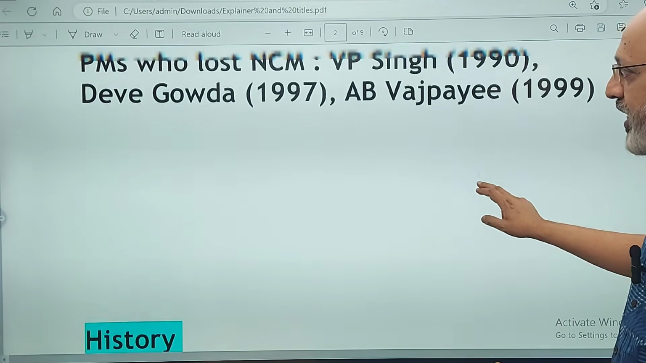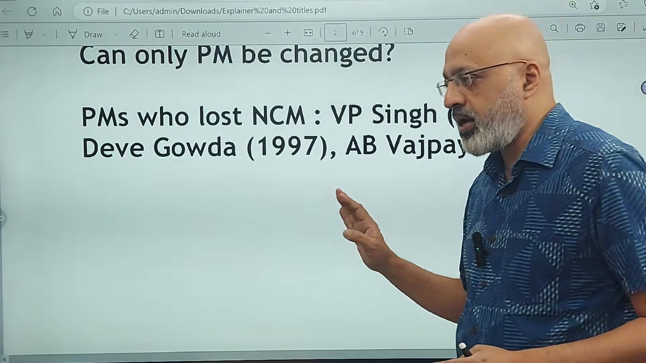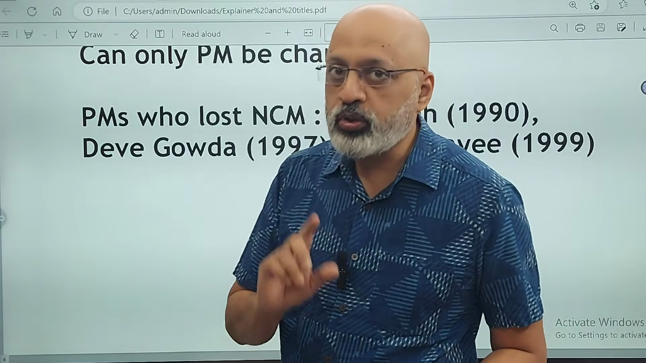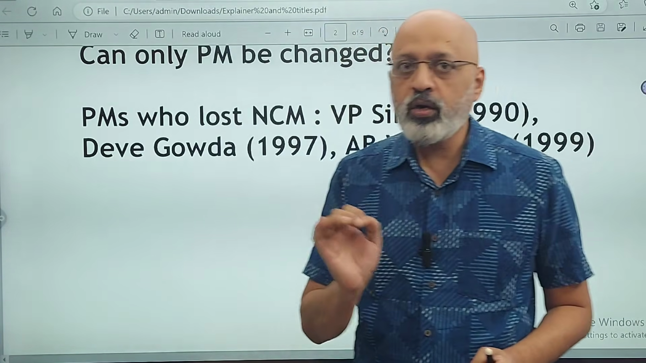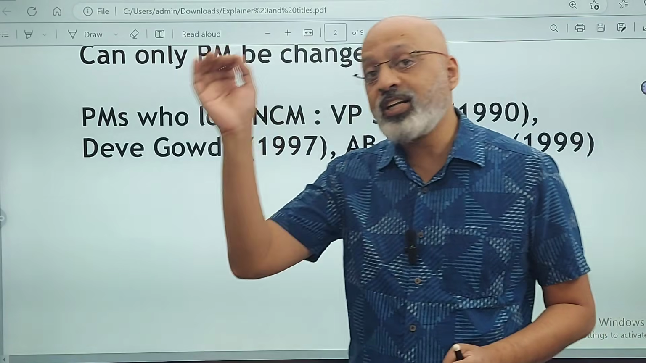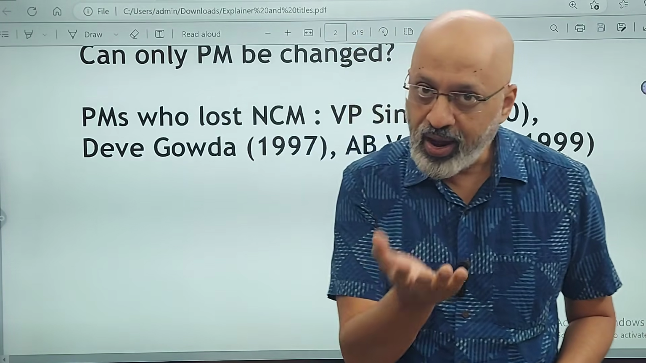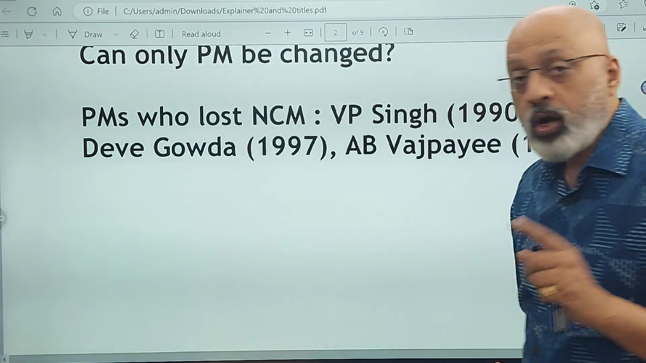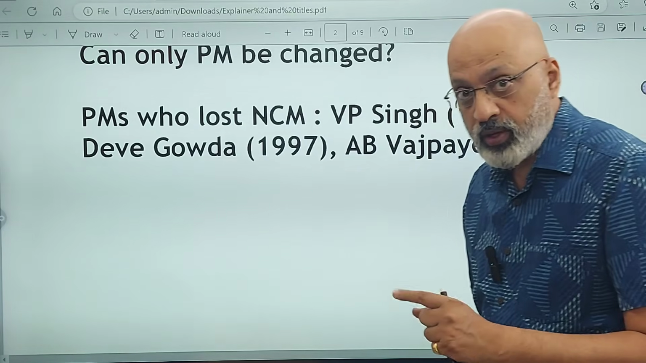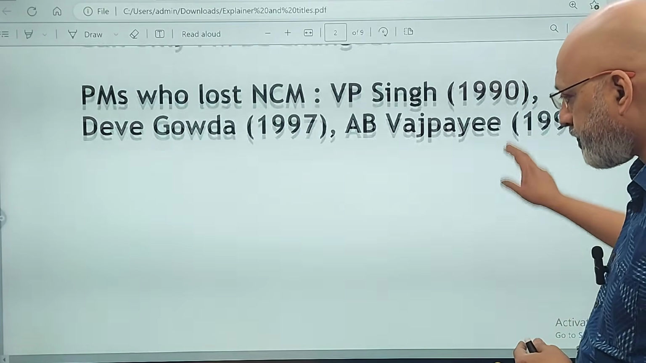Okay, so that's as far as the civics part is concerned. I hope there are no doubts anymore as far as this part of the no confidence motion and the actual strength of the Lok Sabha is concerned. I hope I have made it clear. Okay, now let me move to history.